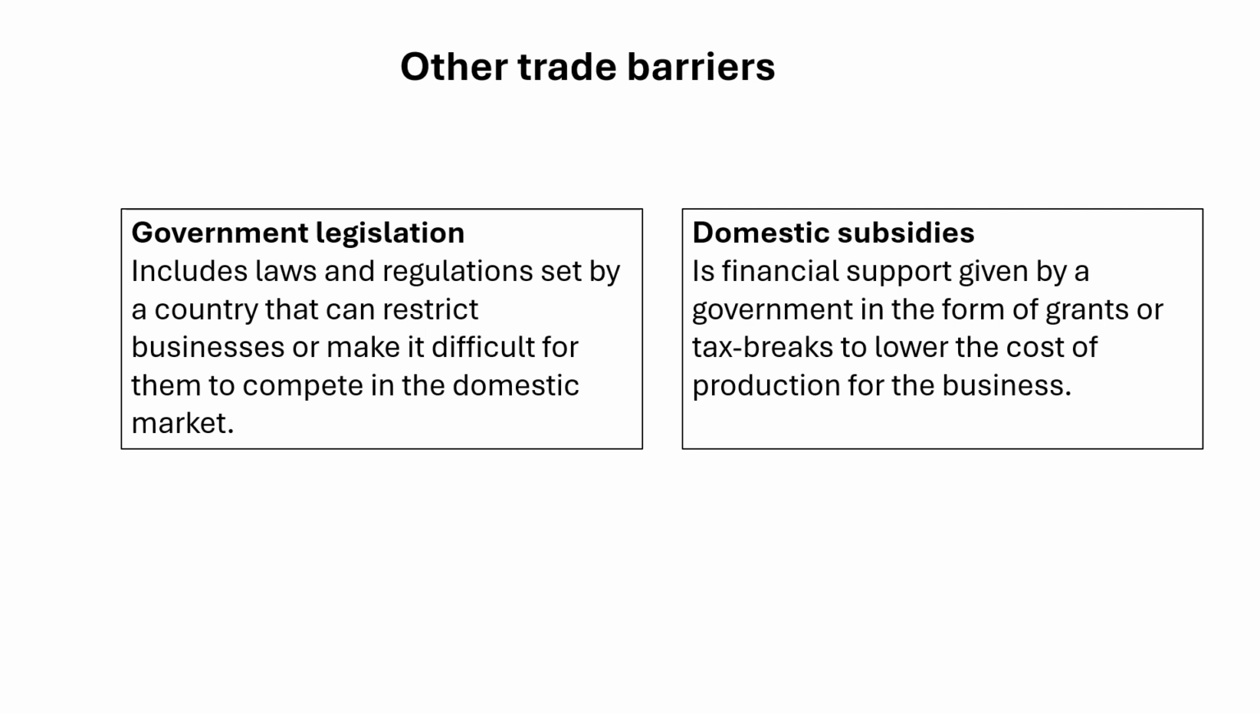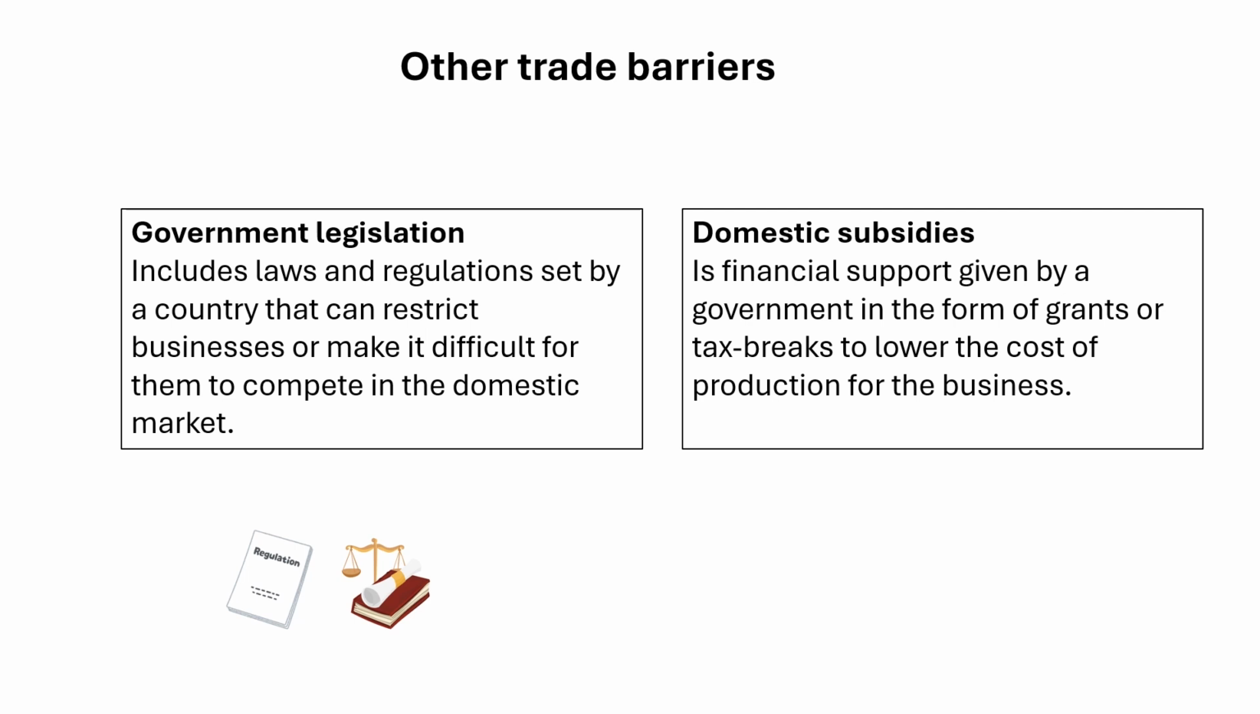An example is Japan. Japan has strict regulations on food and safety and product standards, which act as a barrier to imported food products. Foreign companies must meet stringent requirements, which can be costly and time-consuming, making it harder for them to compete with local businesses.